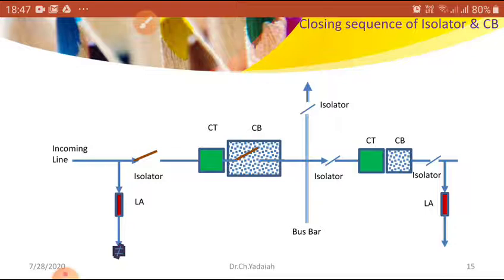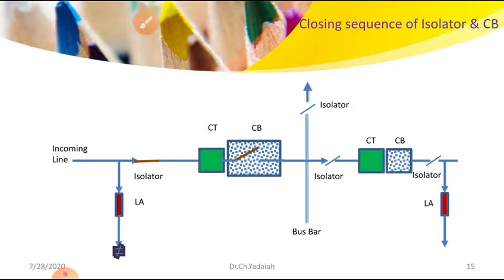Now you can see it. Now I close the isolator. Current is not coming. Why? The circuit is open. Then I will close the CB. Even if charging current is coming, some spark will come, and it is easily nullified. Then current is flowing. So this is the basic operation that takes place daily in our substations.